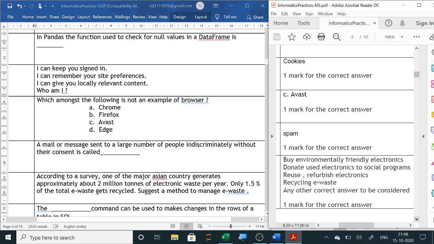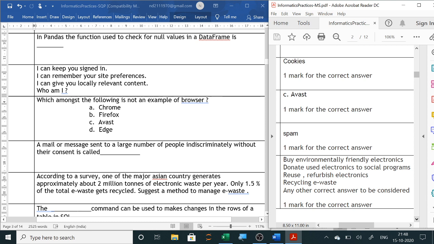Next is, who amongst the following is not an example of a browser? So we all know Chrome is a browser, Firefox is a browser, Edge is a browser, whereas Avast is an antivirus. So we all have already used Avast. Avast is an antivirus. It is not a browser.